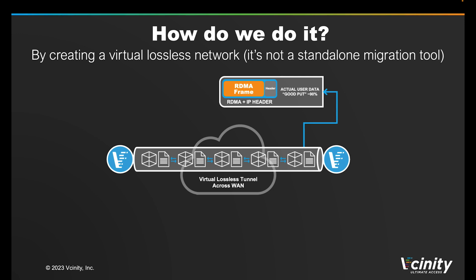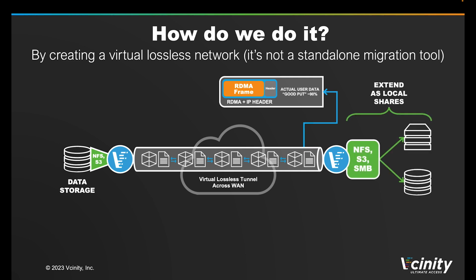Okay, that covers what happens between our nodes. Now to talk about integration with storage and compute. In those same Vcinity nodes that create the virtual lossless tunnel, we also leverage legacy protocols to interact with storage and compute systems. In the example in front of us, on the left side you see a network storage system with exports using native protocols, NFS and S3. On the right side of the screen, you see the destination, mounting the remote storage via local protocols to the local Vcinity node: NFS, S3, SMB. This target could be an AWS storage service or potentially cloud-native analytics tools.